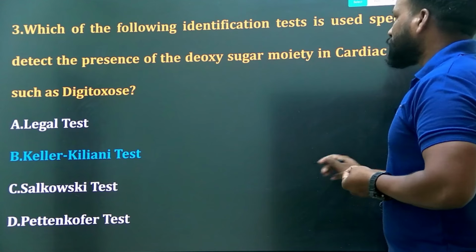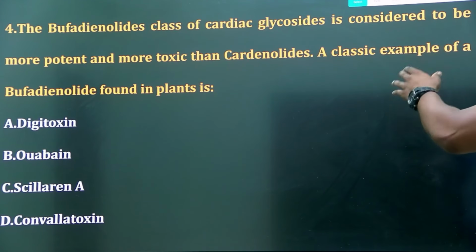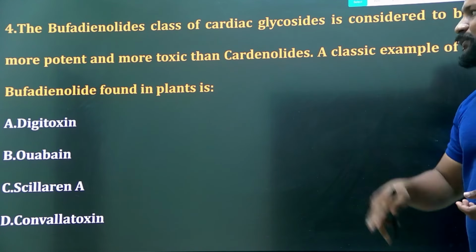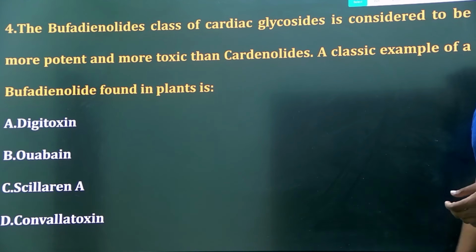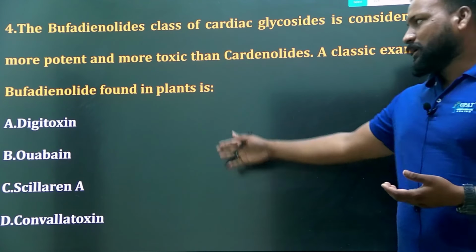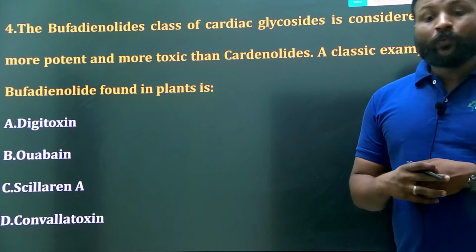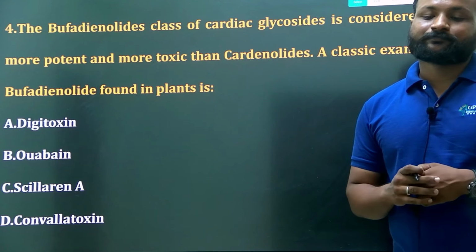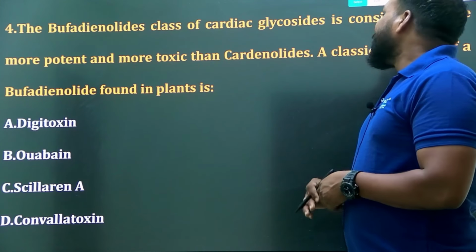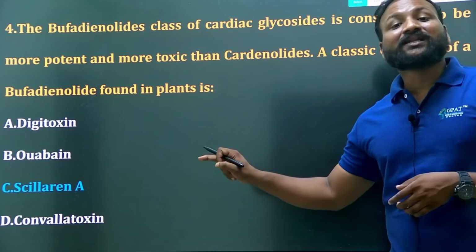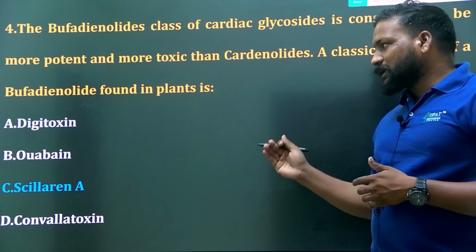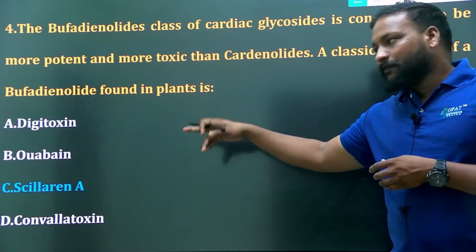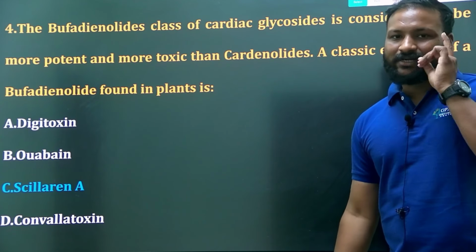Next is, the bufadienolide class of cardiac glycosides is considered to be more potent and more toxic than cardenolides. Now, tell me which is the example of a bufadienolide plant? Digoxin, convallatoxin, scillaren, or another option? What is the right answer? Undoubtedly scillaren. Squill is more potent and more toxic. Convallatoxin and digoxin are cardenolides, whereas squill or scillaren is a toxic and potent bufadienolide.